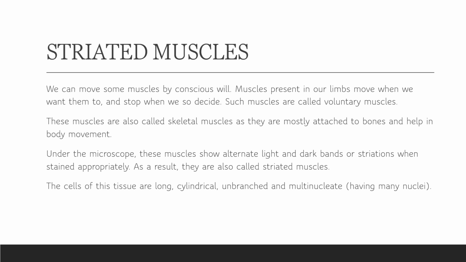These muscles are also called skeletal muscles as they are mostly attached to bones and help in body movement. If we observe them under the microscope, we can see alternate light and dark bands as told earlier. So these are termed as striations, and thus they are called striated muscles. The cells of this tissue are long, cylindrical. They do not have branches but have many nuclei.